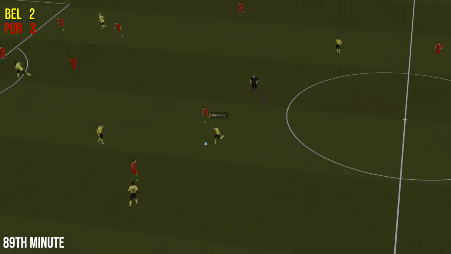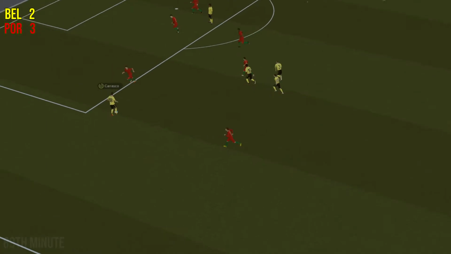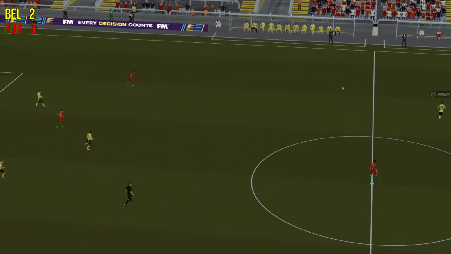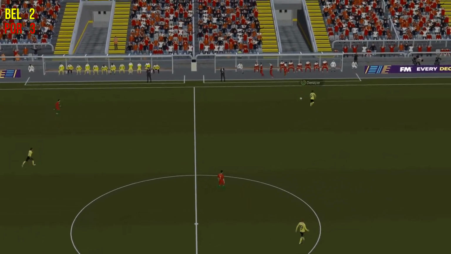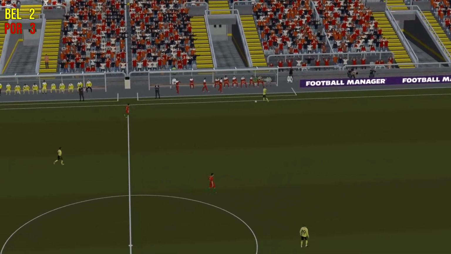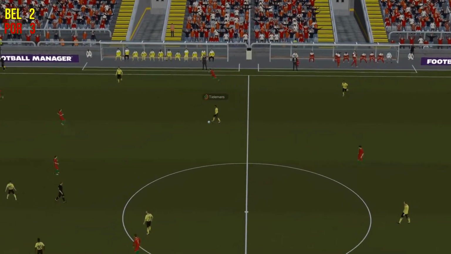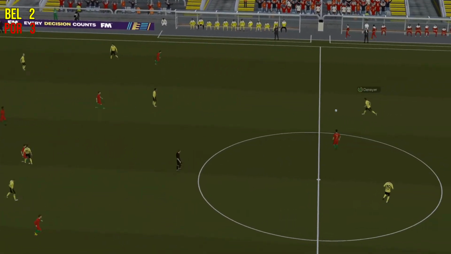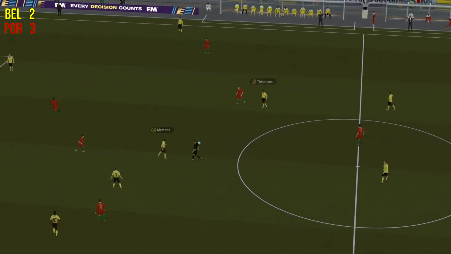Approaching the last minute of normal time here. It's Dries Mertens to Carrasco, who's managed to get inside, and the shot's blocked and cleared. And we've got the last minute of the 90 now. Belgium starting to get a little bit desperate now. Tielemans, they've got a minute plus stoppage time to try and get an equalising goal and make it 3-3 here.